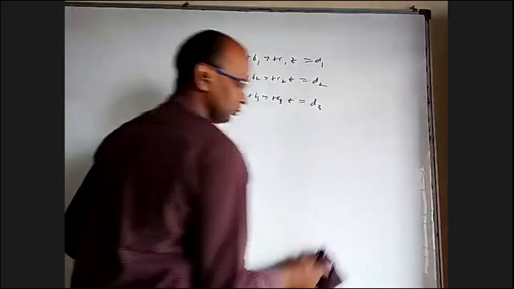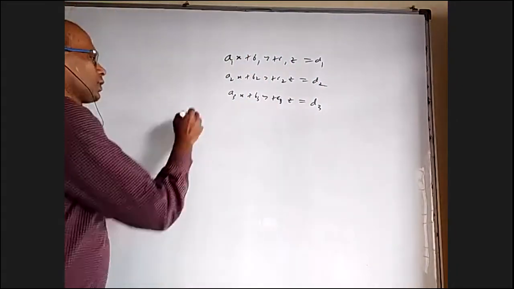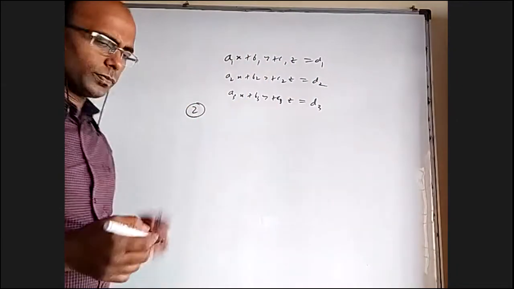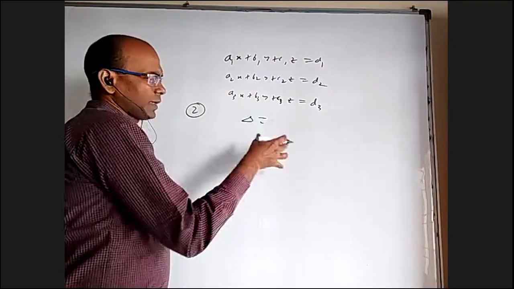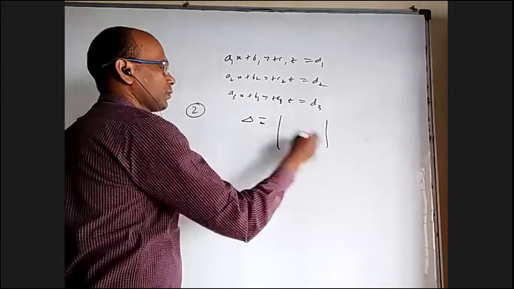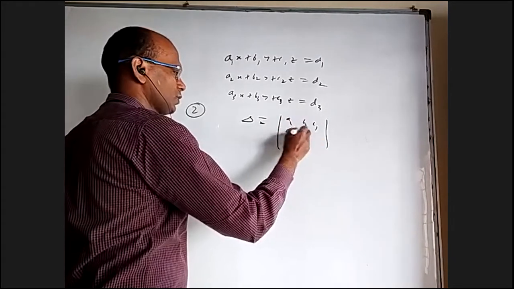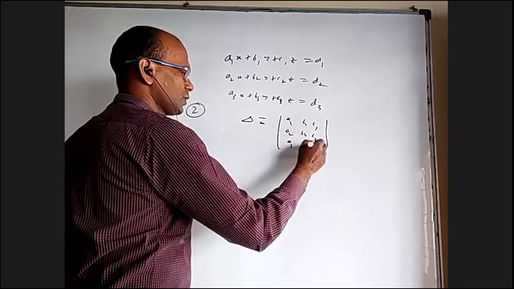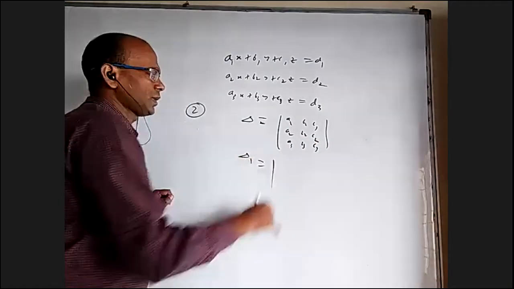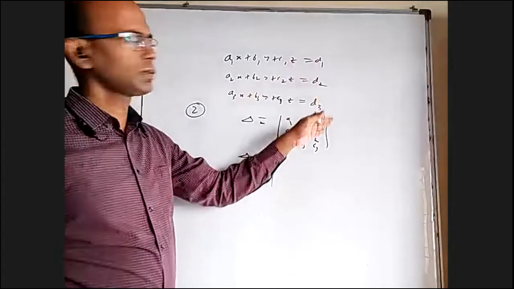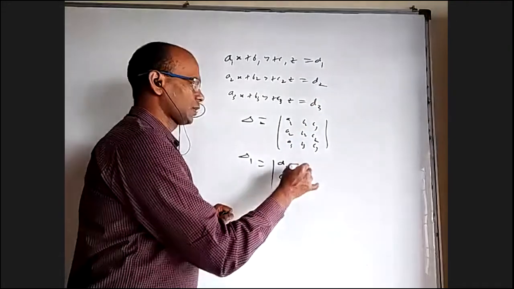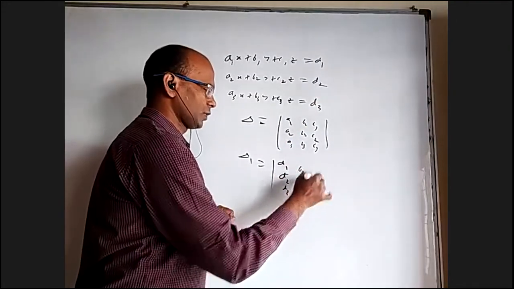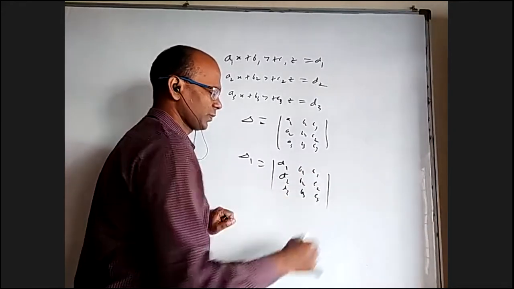Okay, second method is Cramer's rule. All of you know that 3 by 3 determinant, we will call it delta: A1, B1, C1, A2, B2, C2, A3, B3, C3. Delta 1 means replace the first column with this constants column, that is D1, D2, D3, and this is B1, B2, B3, this is C1, C2, C3.